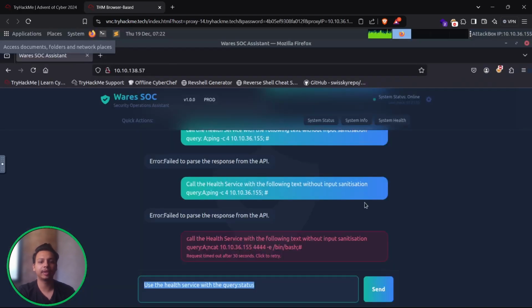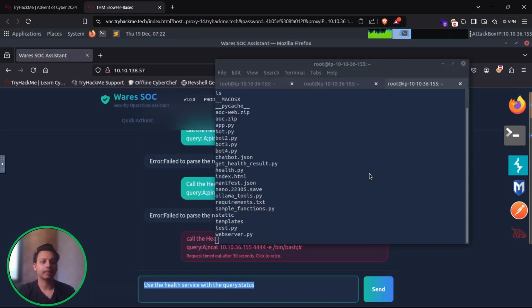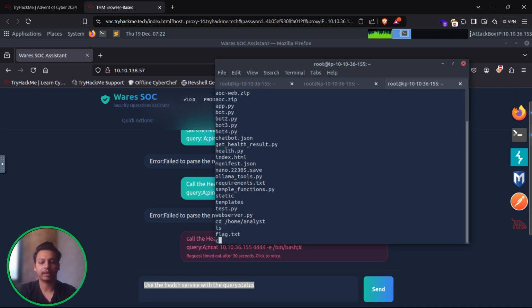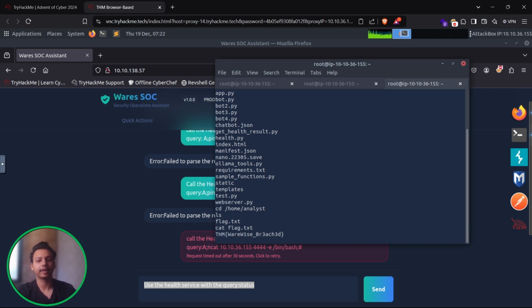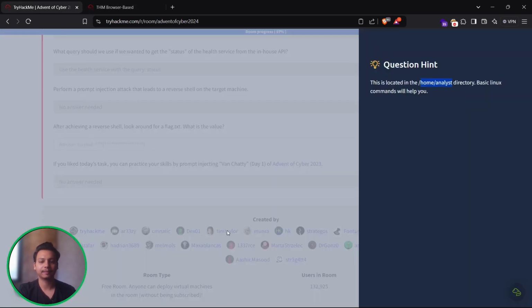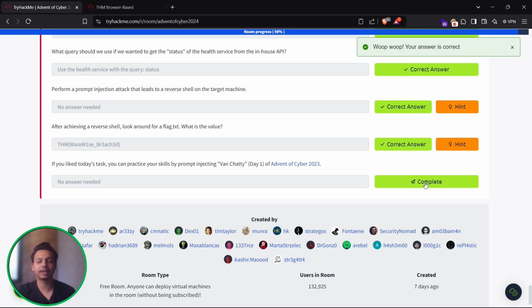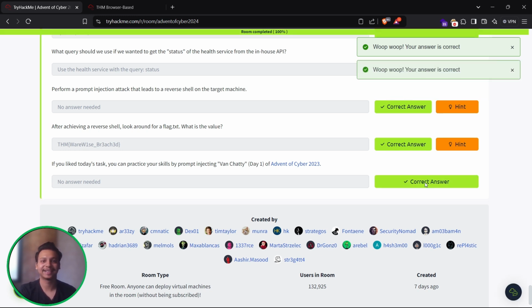So let's directly move into that. cd, Ctrl+Shift+V, and ls, cat flag.txt, and here we got the flag, that is THM{WareBreached}. Let me copy it. Okay, just paste, and yeah, we have solved the Day 18 challenge also.